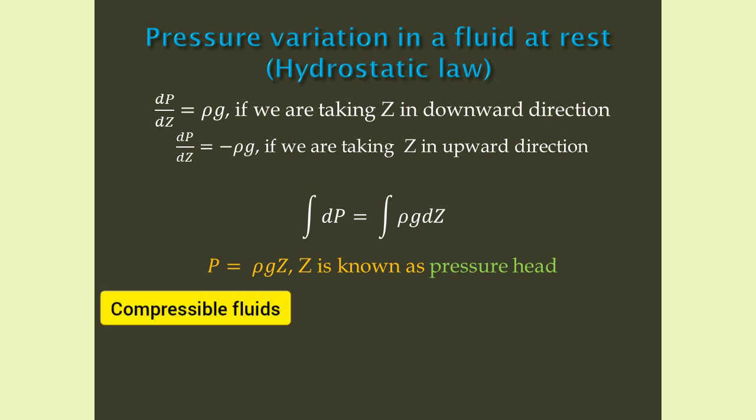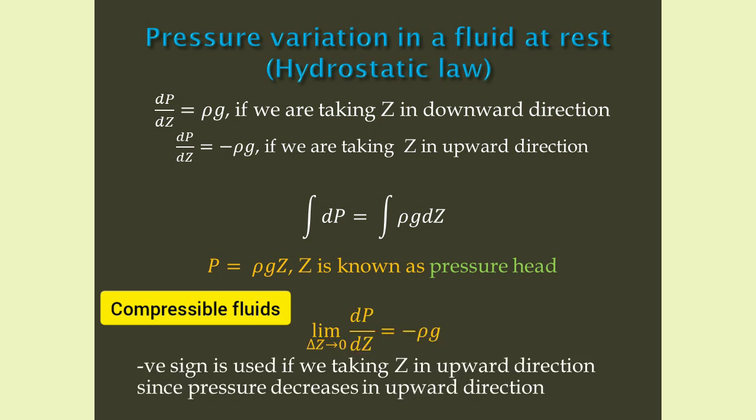Now for compressible fluids like gases, density also varies with height. In such cases, we can state hydrostatic law as follows. Limit as delta z tends to 0, dP/dz equals minus rho g. We are using negative sign because we use the equation mostly in the case of atmospheric air, and we are taking z in upward direction.